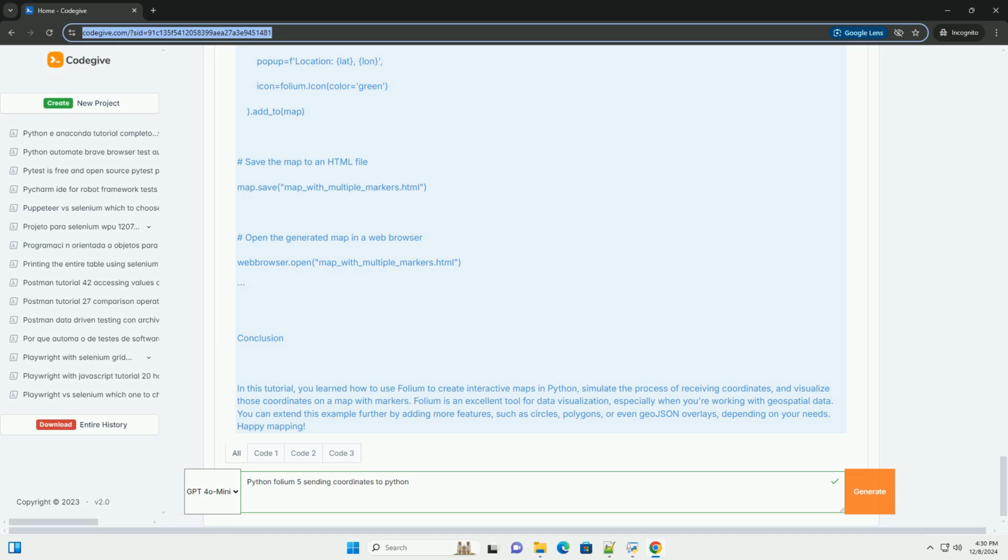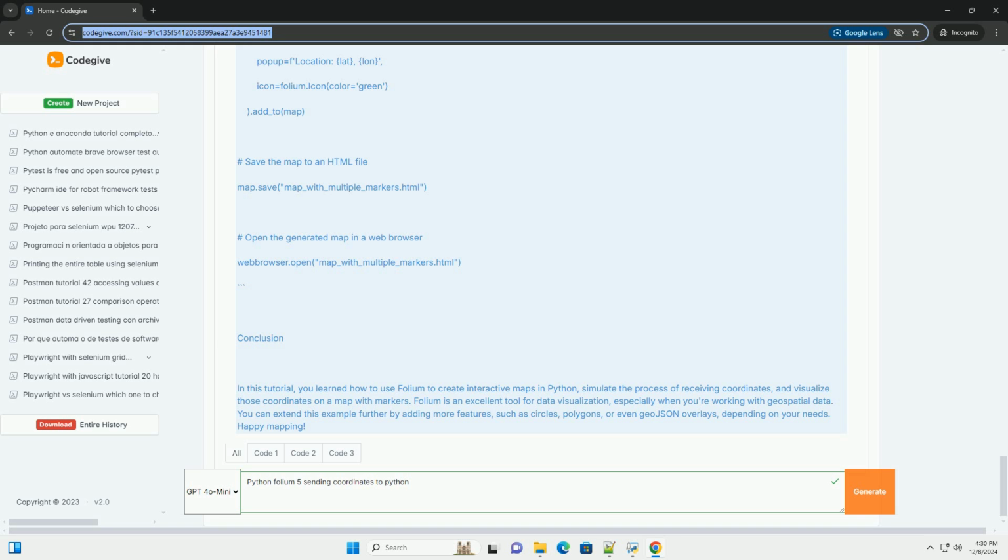Coordinates equals 40.7128, -74.0060, New York City. 34.0522, -118.2437, Los Angeles. 41.8781, -87.6298, Chicago. 51.5074, -0.1278, London.